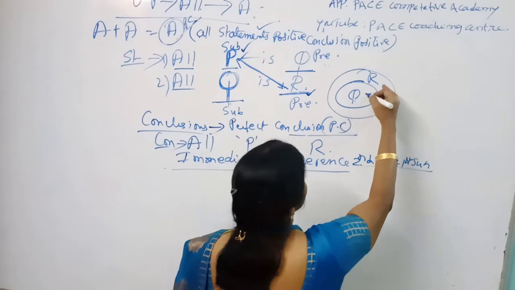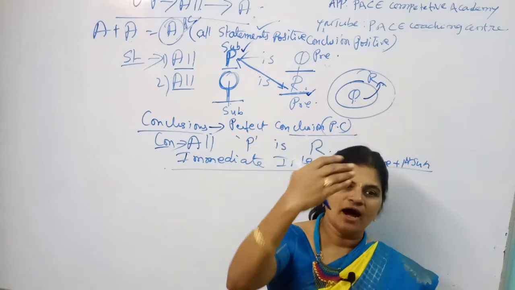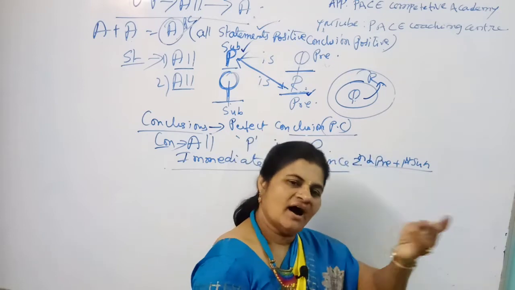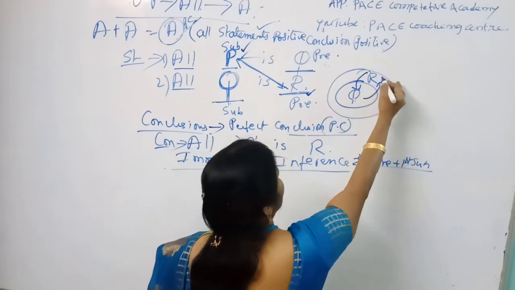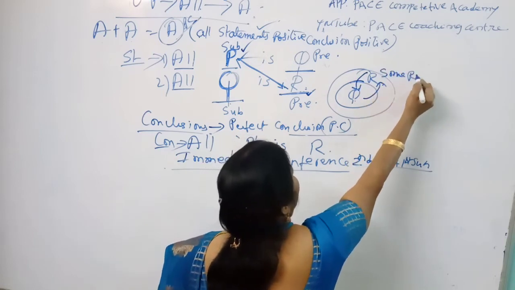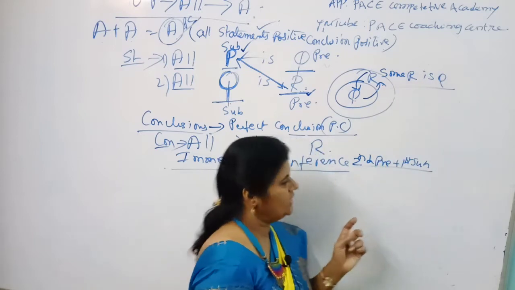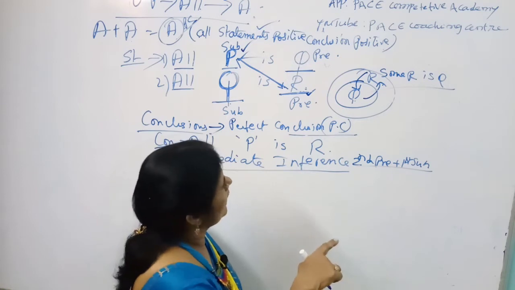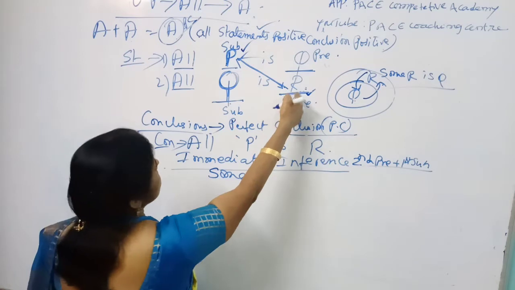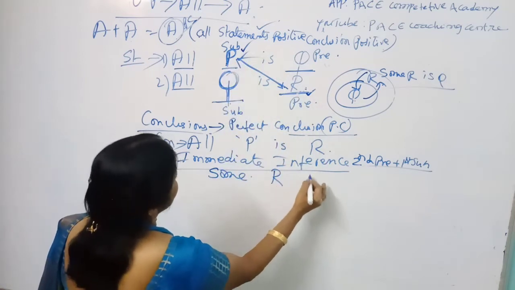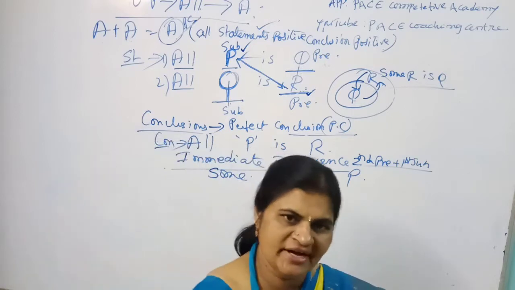You can simply say the answer all Q is R. But while coming back from R to Q, you cannot say all R is Q. You must use the words some R is Q only. Clear, my students? So, while converting all, you must use which word? Some. So, definitely your answer is some R is P. I hope you understand. Clear, my dear students?